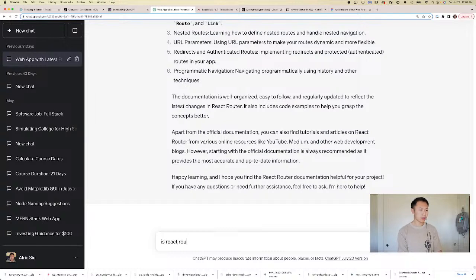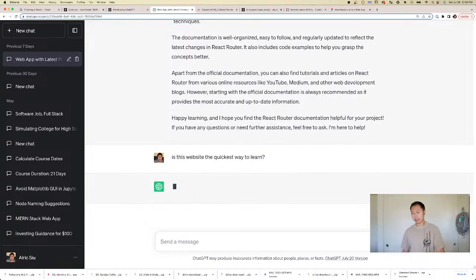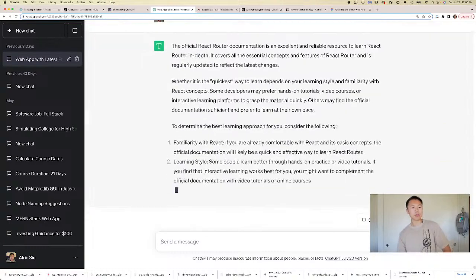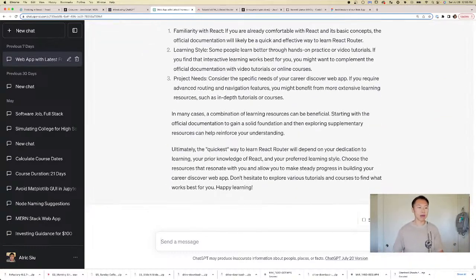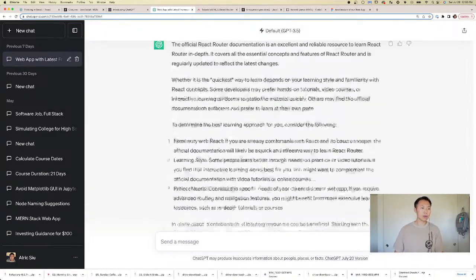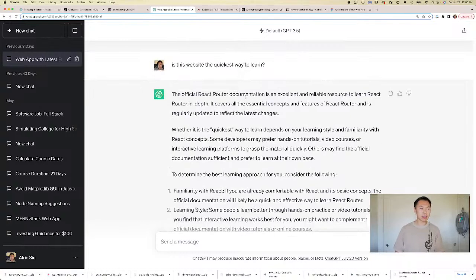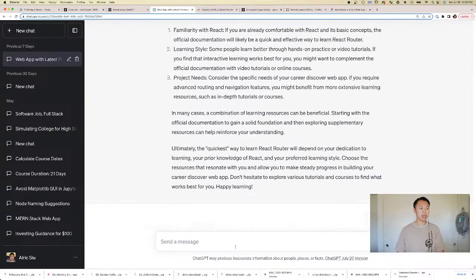Is this website the best way to learn? So I'm trying to figure out, this part is what I'm trying to do. I'm trying to use ChatGPT to find us good resources to learn React Router. I don't know what the best website is, but this is the official documentation.